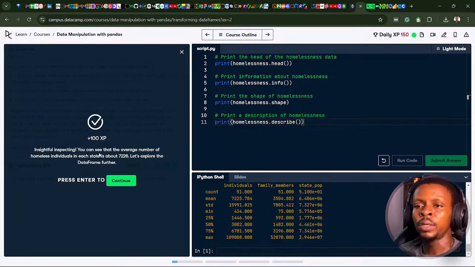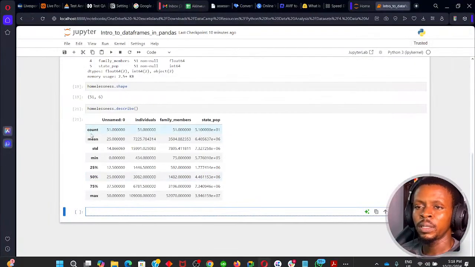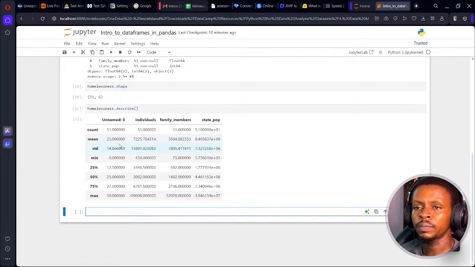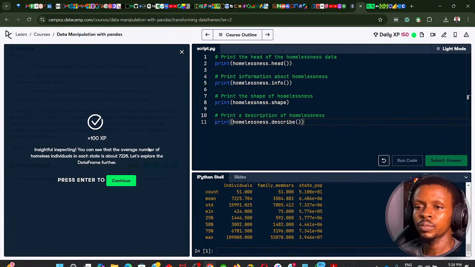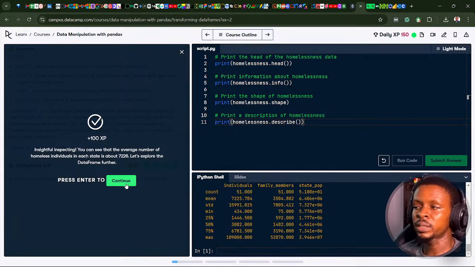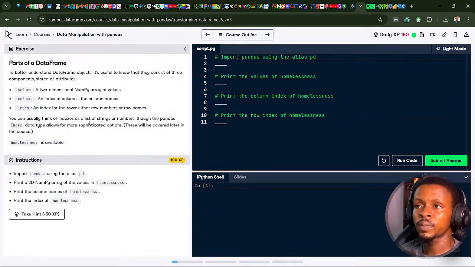Insightful inspecting: you can see that the average number of homeless individuals in each state is about 7,000. Let's explore the data frame further. The average number, that should be the mean here, is 7,225. That is the average number of homeless individuals in each state. That's huge. That's massive.